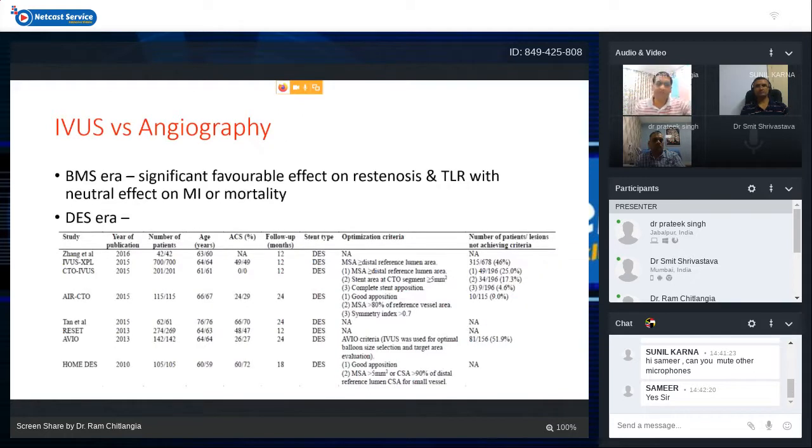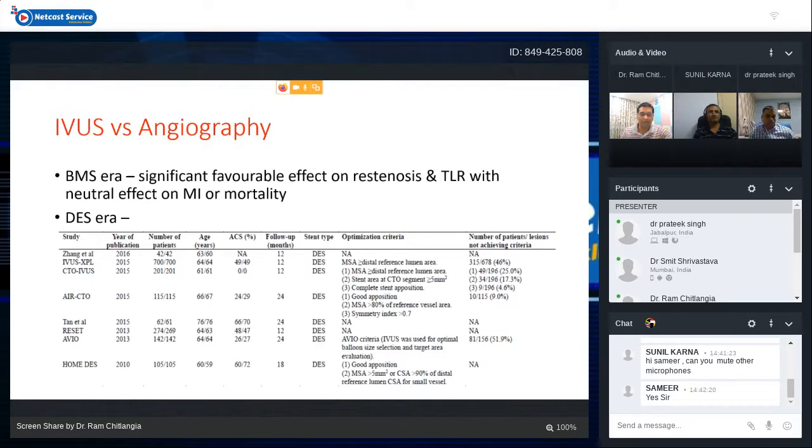Coming to IVUS versus angiography, it has shown a significant favorable effect on restenosis and TLR with a neutral effect on MI or mortality in the era of BMS, that is bare metal stents. Since the DES era started around 2000 or 2003, multiple studies have been published from 2010 to 2016, and very large studies have been published. One of the largest studies, IVUS-XPL and CTO-IVUS, have shown a consistent favorable effect of intravascular ultrasound as compared to angiography guided PCI.